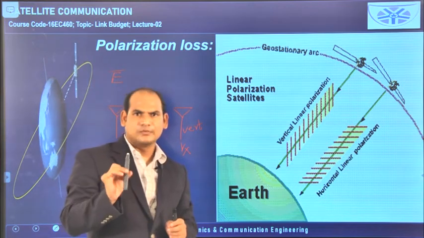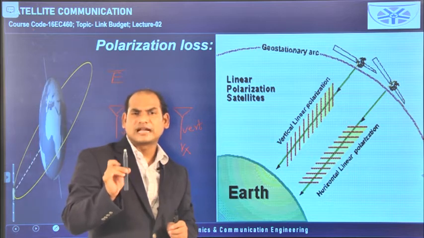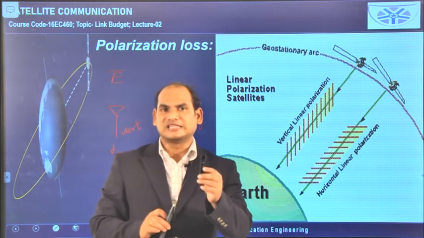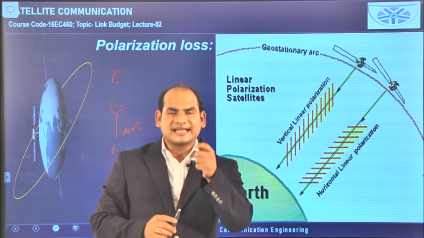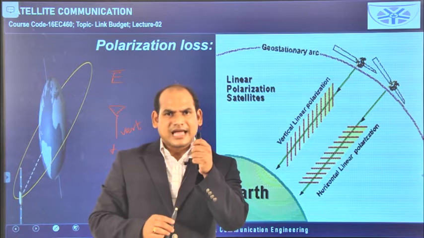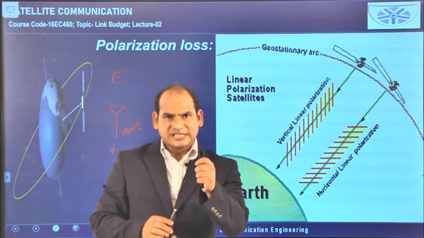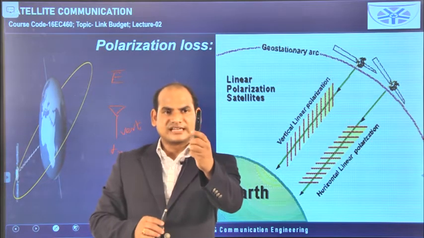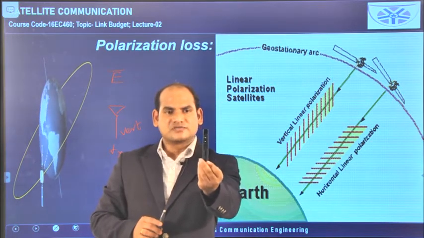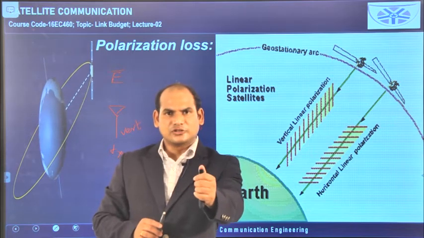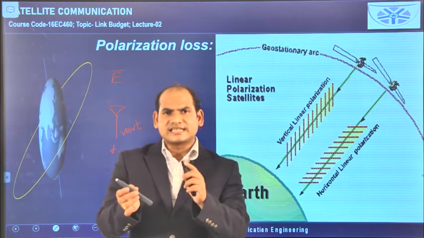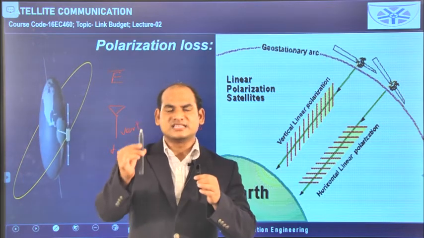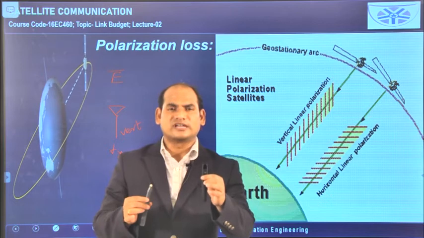Like that, for example, we can consider this to be the transmitting antenna polarization. Now the received antenna polarization you can see like this. It is also oriented like this only, that means it is the electric field at t equal to 0. After a certain time the electric field direction is this one, then this one, now it is reduced and becoming 0. In these two cases the electric field is always oriented like this. So we can say it is vertically polarized, and it is also vertically polarized.